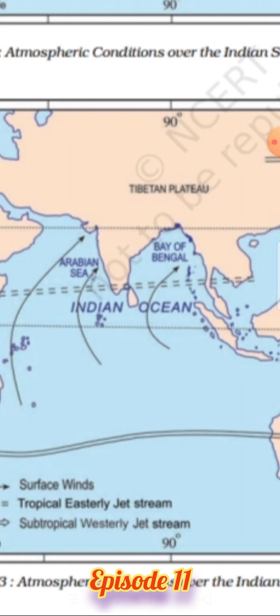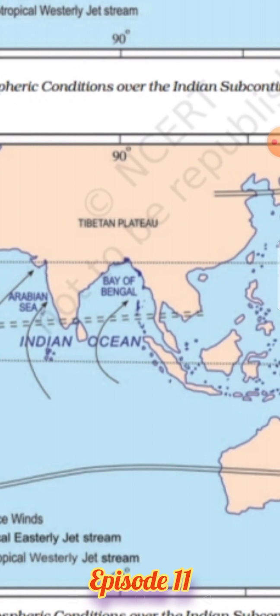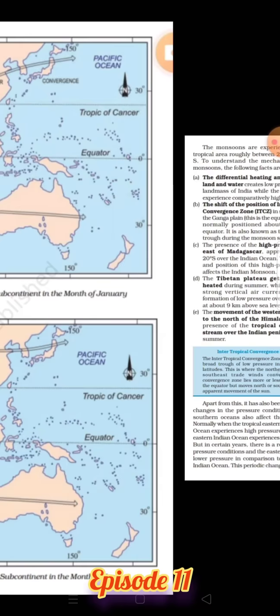So that is why in India these winds are known as southwest monsoon winds, and these winds were termed monsoon winds by the Arabian traders. Arabian traders were sailing their ships along with the movement of these winds, reaching the Indian subcontinent, and they were the first people to notice that when these winds enter India, they bring good rainfall. So that is why they gave these winds the name monsoon winds. Okay, so this was the origin of the name of monsoon winds.